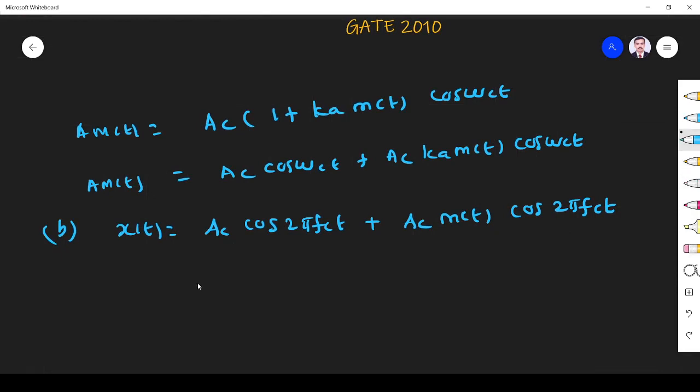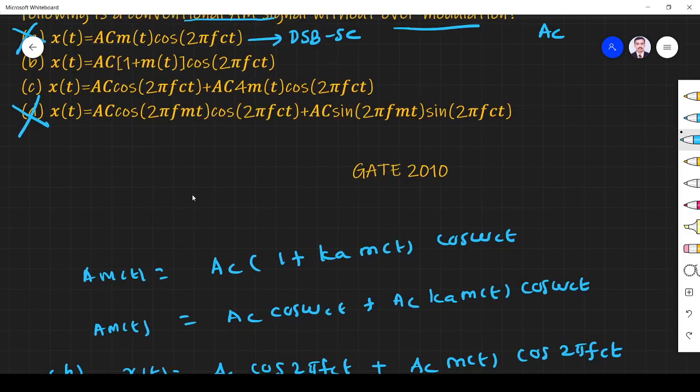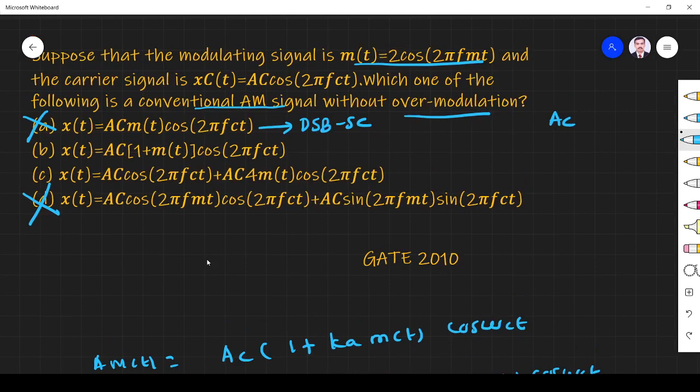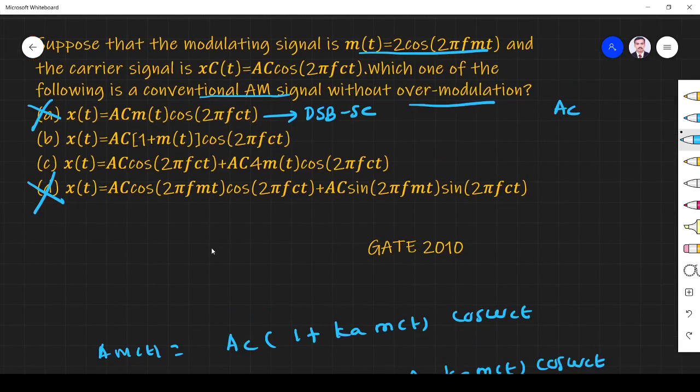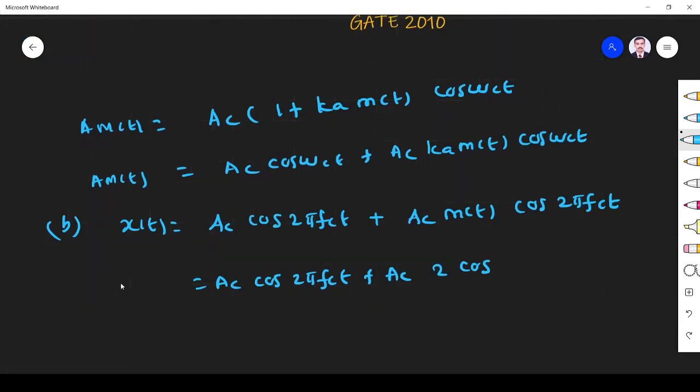So this is Ac cos 2 pi fct plus Ac, m of t is 2 cos 2 pi fmt, 2 cos 2 pi fmt into cos 2 pi fct. So now you compare, this is AM equation 1, AM equation 2. So this is our third option. You compare this equation 3 with equation 1.